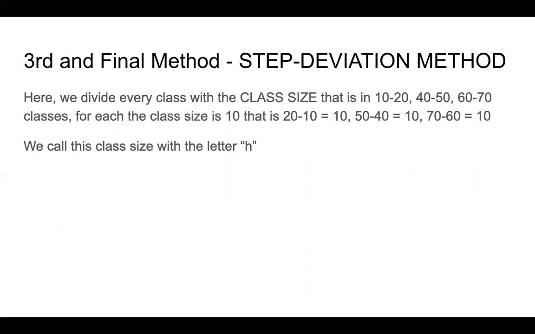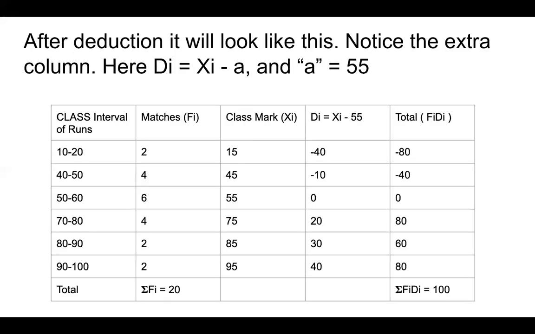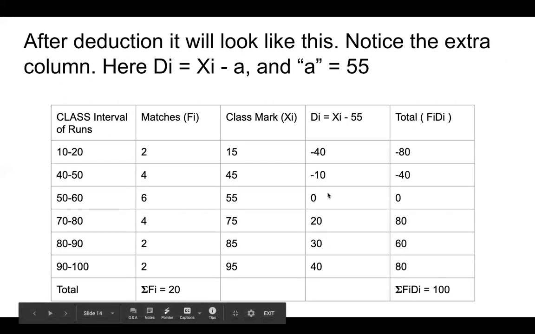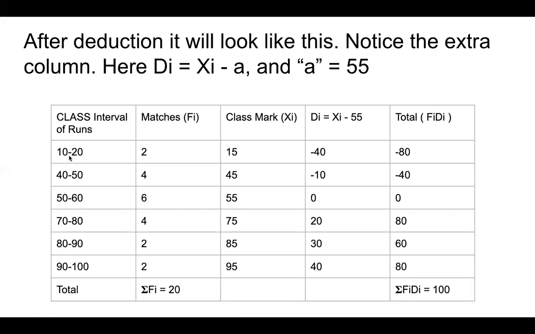The third and the final method is called the step deviation method. Now what does this mean? In this method we do the exact same steps, everything that we have done until the previous method, which was the assumed mean method. Now these values that we have at the end, we divide them by the class size. So what is the class size here?